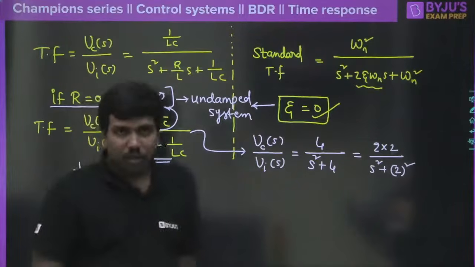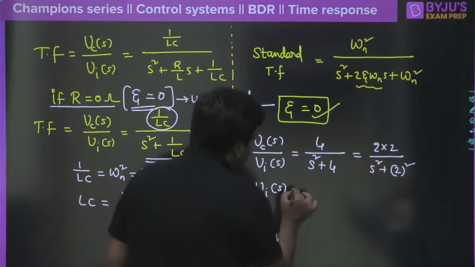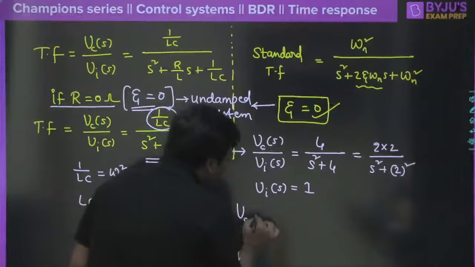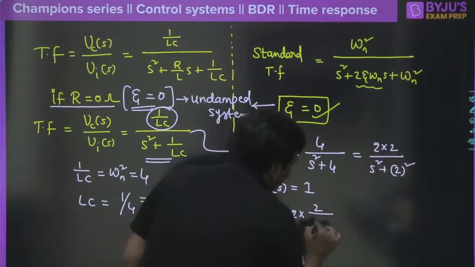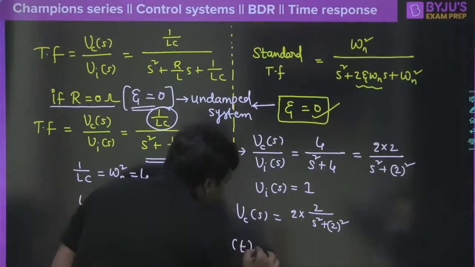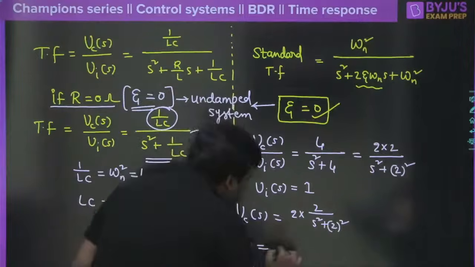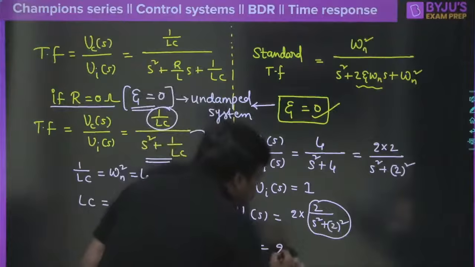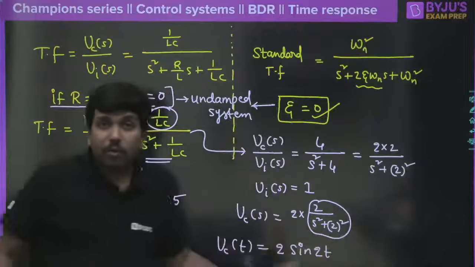Now, I have a question for you. If you apply unit impulse input, so Vi of s is how much? If you apply unit impulse input, Vi of s is equal to 1. Then what is Vc of s here? Vc of s is equal to 2 into 2 divided by s square plus 2 square. And when you take the inverse Laplace of this, what are you going to get for Vc of t? Tell me, any one of you? Very good, Arvind Reddy, very good. So Vc of t will become 2, and this looks like omega divided by s square plus omega square, isn't it? So that means it is 2 into sine 2t here. Clear? 2 into sine 2t.